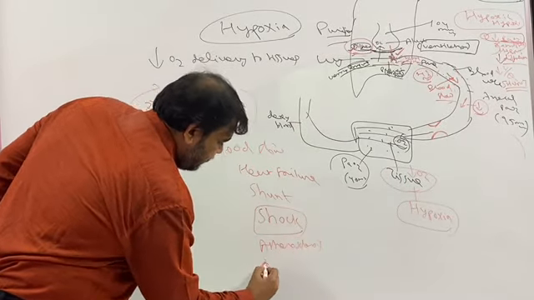So any clot formation will result in decreased blood flow, which results in stagnant hypoxia. So that is the third type. Now we will move on to the fourth and the last type.